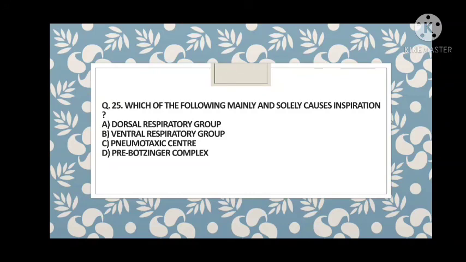When this kind of question comes, you have to read the question very carefully, and the answer is A, dorsal respiratory group. How to remember this? I have a very cute trick. ID means inspiration is regulated by dorsal respiratory group, ID.